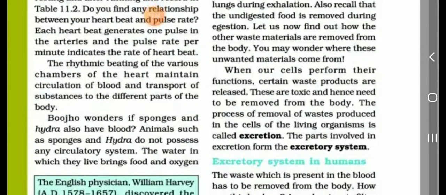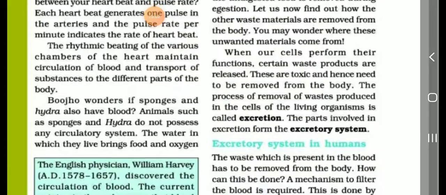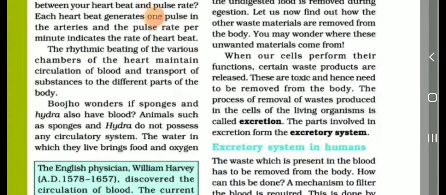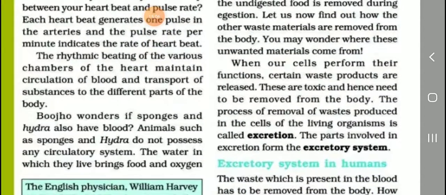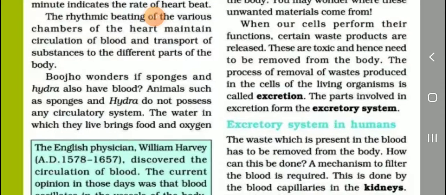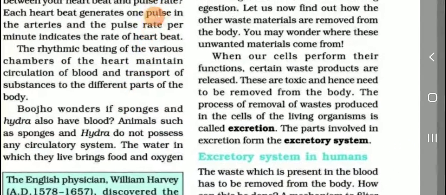One pulse in arteries is one pulse rate per minute, which indicates the rate of the heartbeat. The rhythmic beating of various chambers of the heart maintains circulation of blood and transport of substances to the different parts of the body. Okay, listen students, next one.